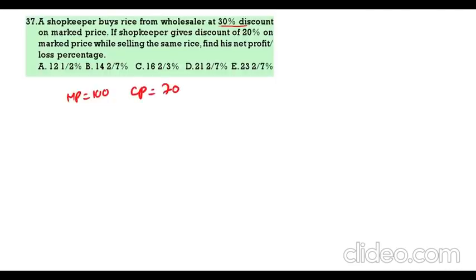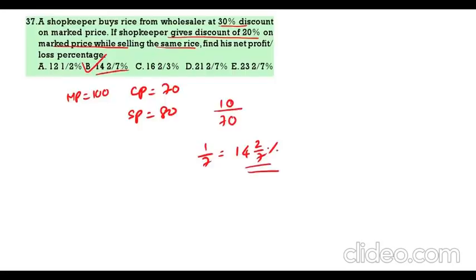If the shopkeeper gives 20% discount while selling, the selling price will be 80. Cost price 70, selling price 80. So what is the profit? Profit by cost price, 10 by 70. 10 by 70 is nothing but 1 by 7. 1 by 7 is equal to 14 2 by 7 percent.